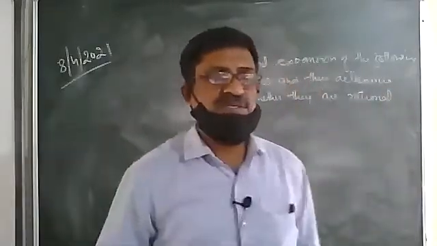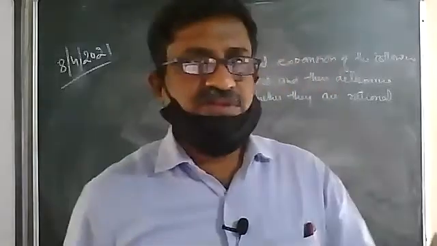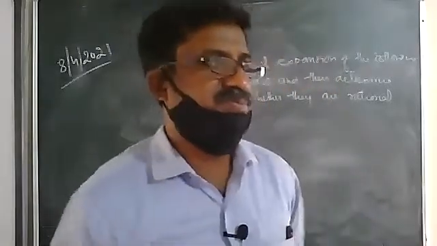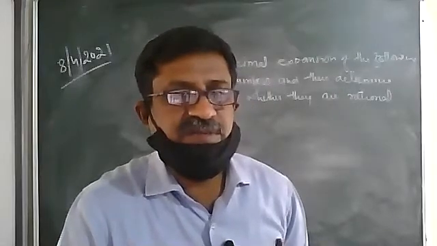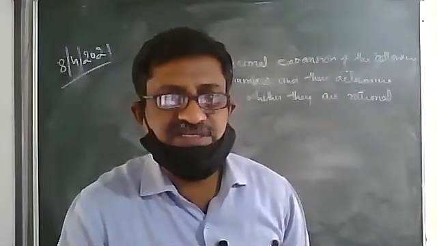The question is, first you have to find out the decimal expansion of the number. And after finding the decimal expansion of the number, determine whether the number is rational or irrational.